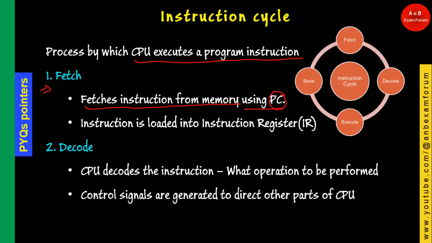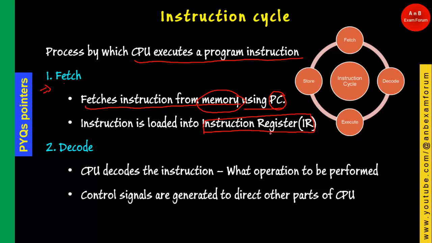The program counter is a register, and memory is the memory unit. Once the instruction is fetched, it is stored in another register called the instruction register. Once the fetch process is over, we have our instruction in the instruction register.